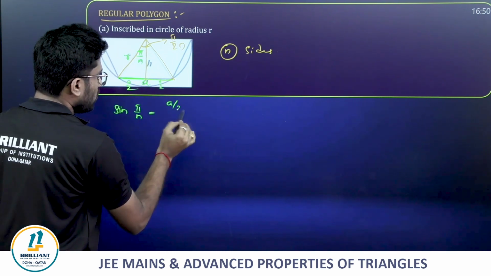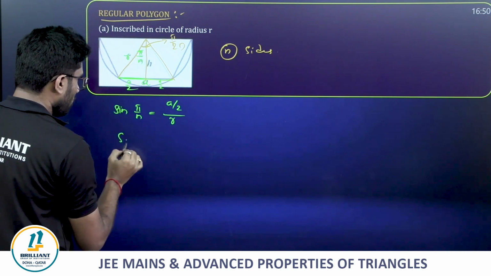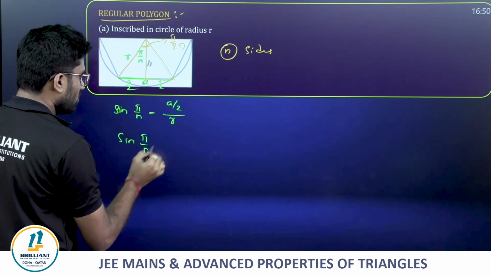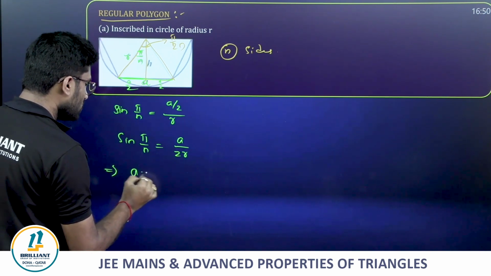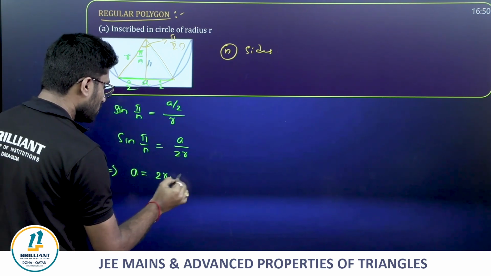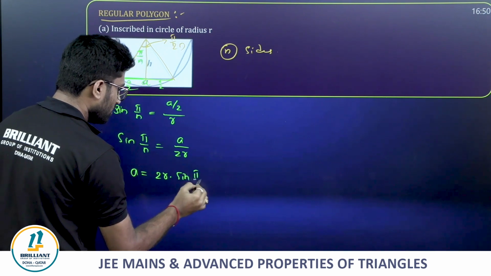So a by 2 divided by R. Now guys, sin pi by n is equal to a by 2R. So a is equal to 2R times sin pi by n.